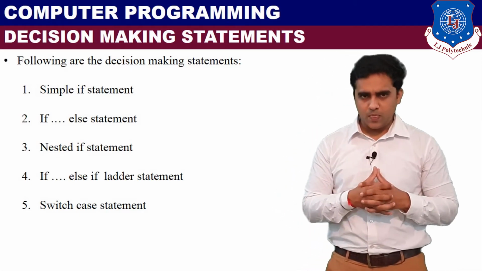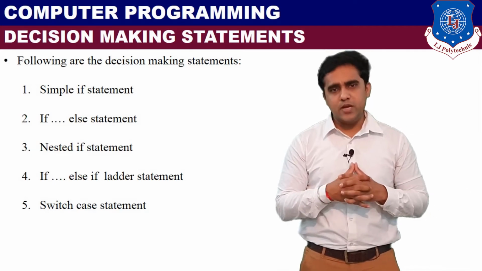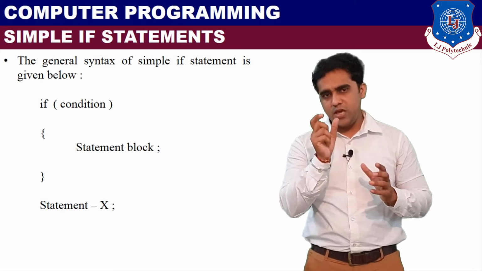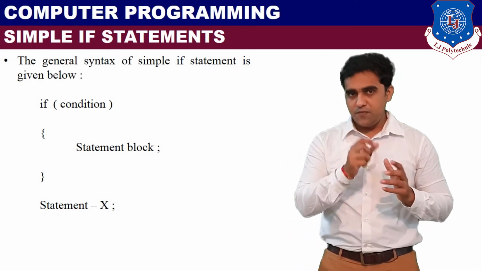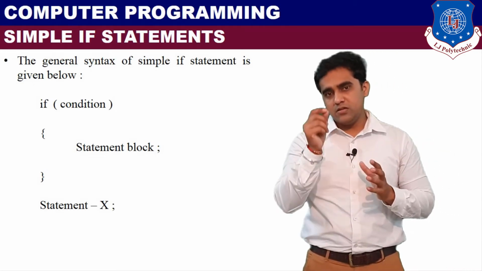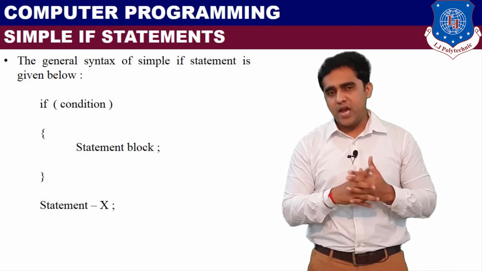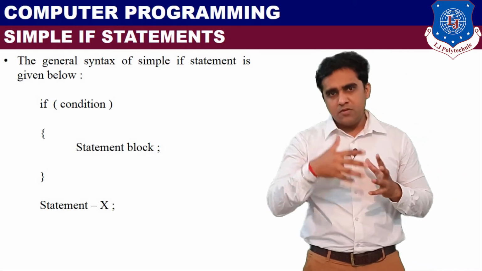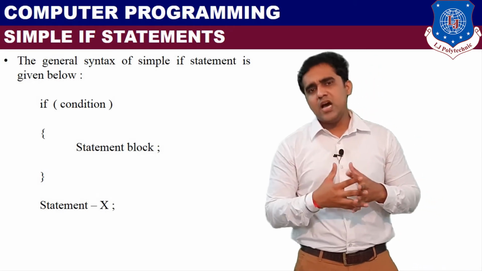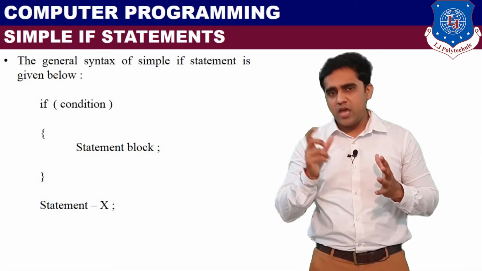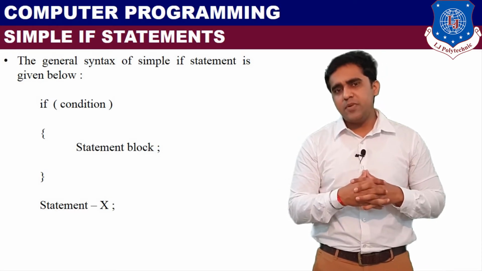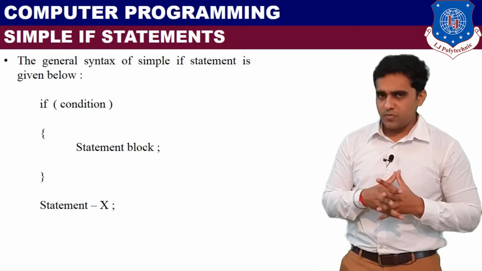and output. So in the simple if statement, the syntax is: if, which is a keyword, then in brackets the condition, then we will write an opening curly bracket and a closing curly bracket, and in between we write the statement body or statement block. Here I write statement block A. After the closing bracket, I write statement X and a semicolon.